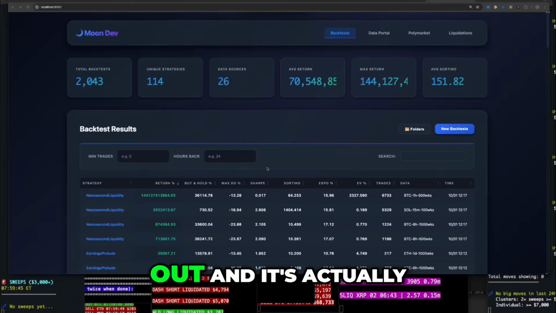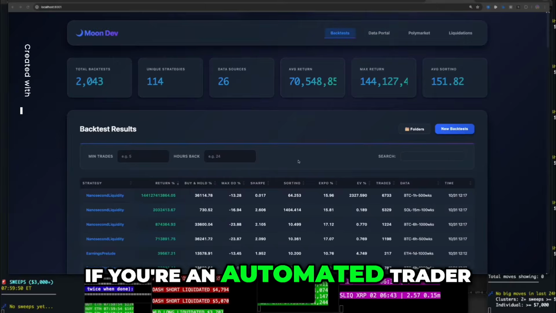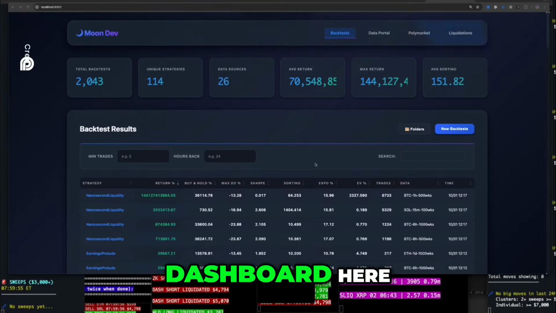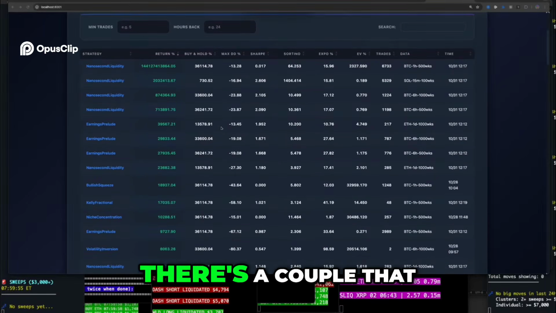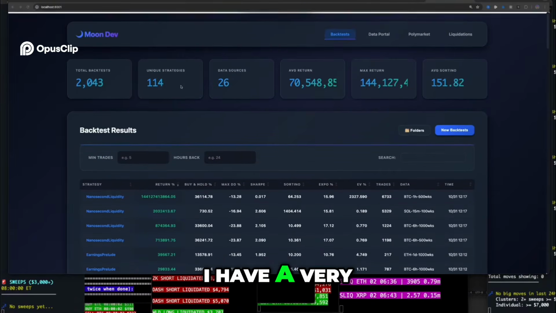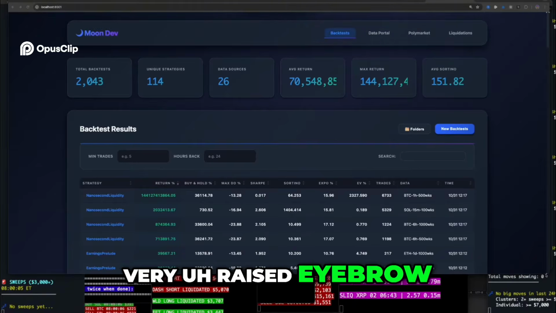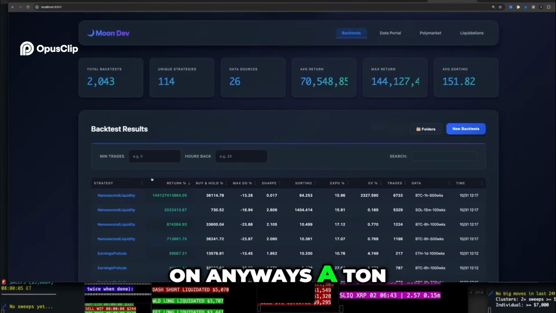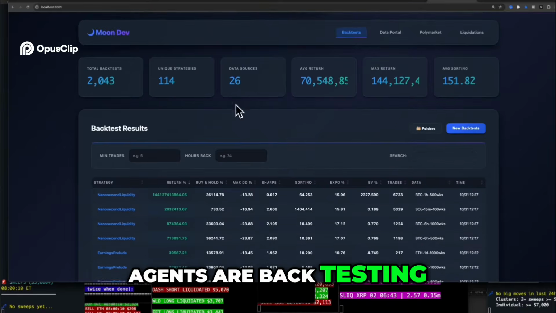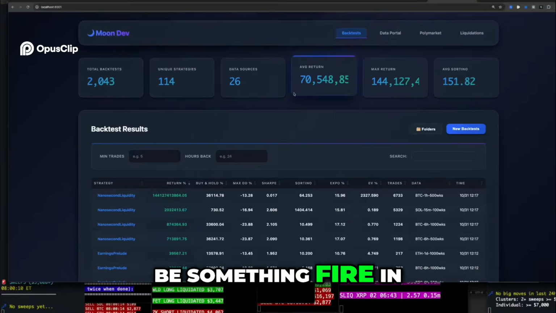All right, so we're building this out, and it's actually pretty much everything an algo trader needs. If you're an automated trader, I'm building out this dashboard here. You can see there's a ton of backtests. There's a couple that are unbelievably high, which is something that I have a very, very keen eye on, a very raised eyebrow on. Anyways, a ton of code that the agents are backtesting, and all the data for those backtests. Cool. There's got to be something fire in there.